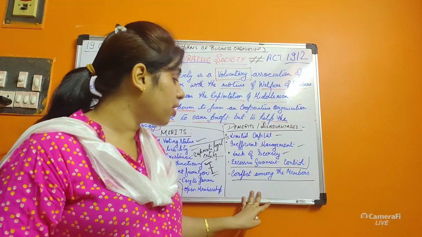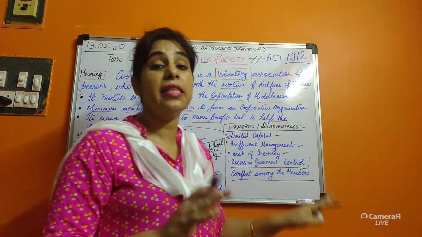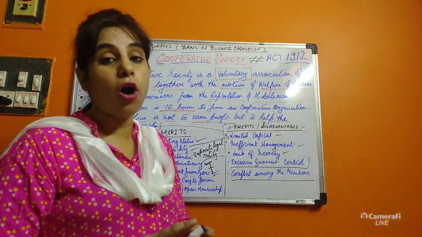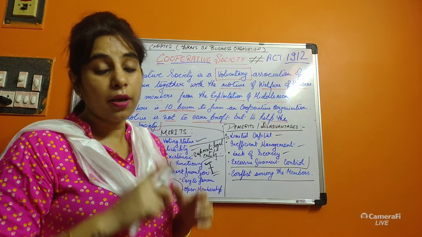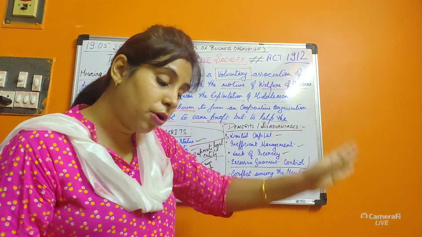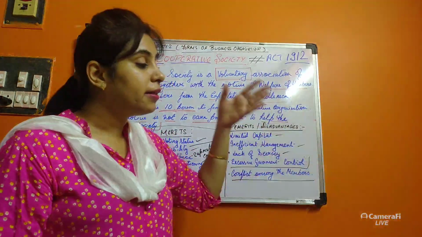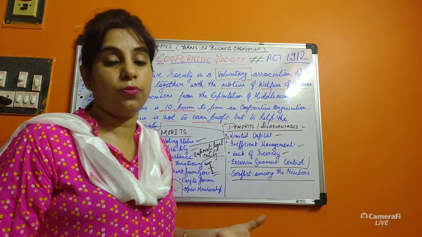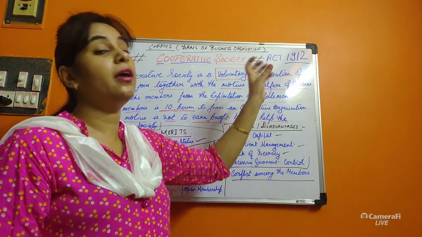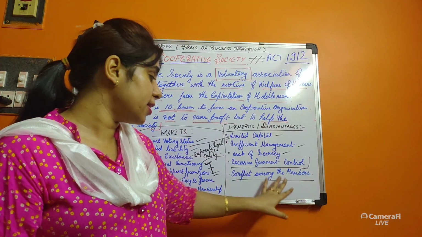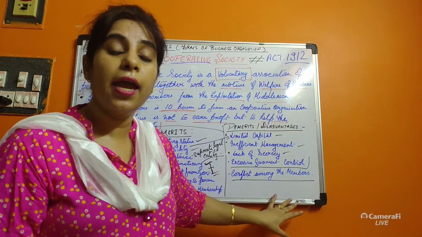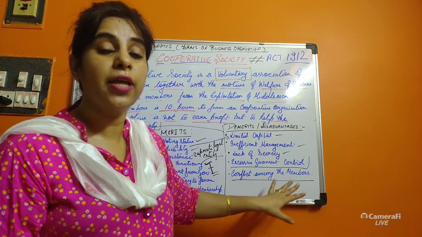So there is definitely conflict among the members, and this conflict can ultimately bring out the selfish motive of some persons, removing them from the main motive, that is the welfare of the members. They are not giving the service motive. So what is the disadvantage? Because of the conflict among the members, some members may remove the main motive, that is service motive,